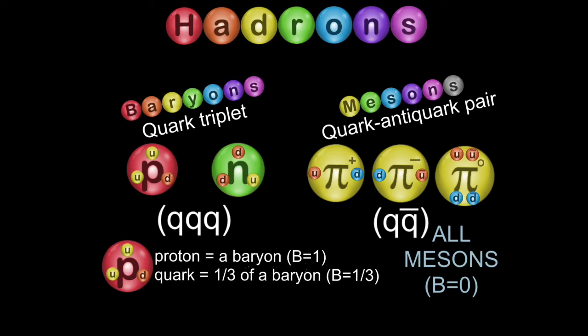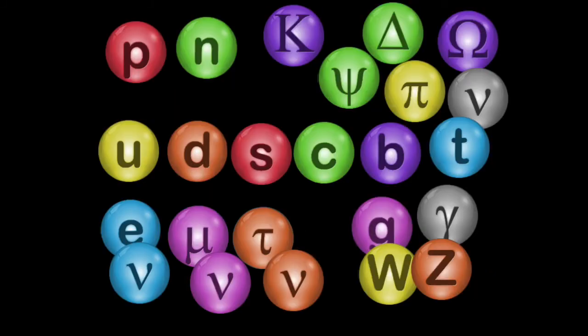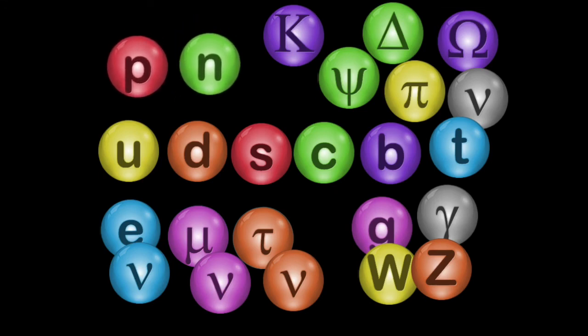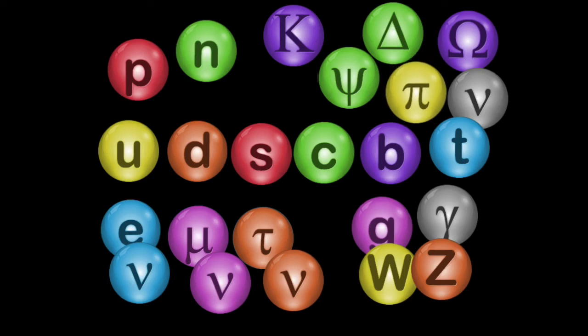Okay. So hopefully now you've got a little bit of an idea of the particles that we can identify as being baryons, and others that we can identify as being mesons.